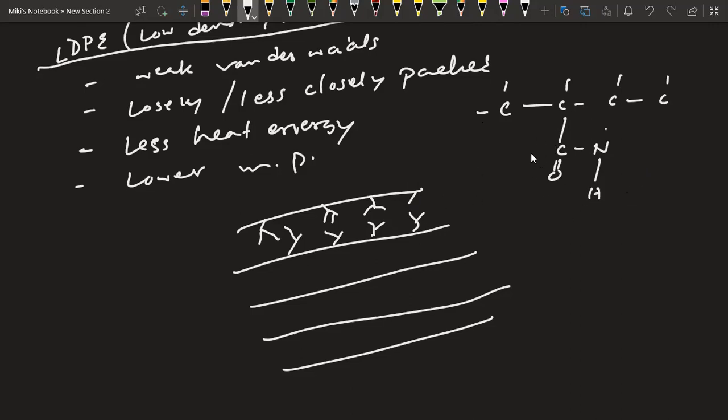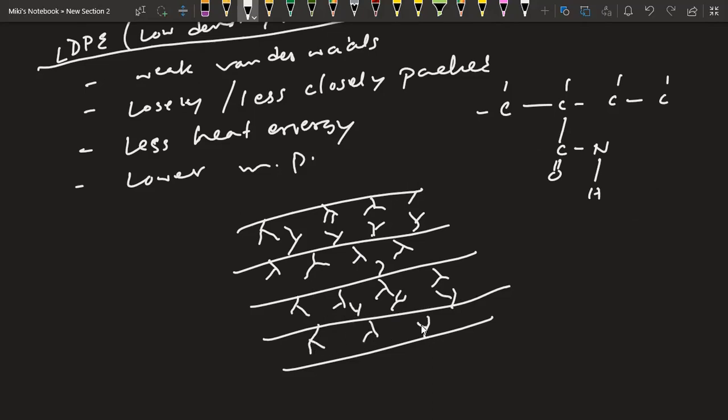This is an example, not exactly like these branches. These branches are going to be this component, which can be many things, but I'm just giving this as an example. Like tree branches, this portion or this structure is preventing them from coming close to each other.